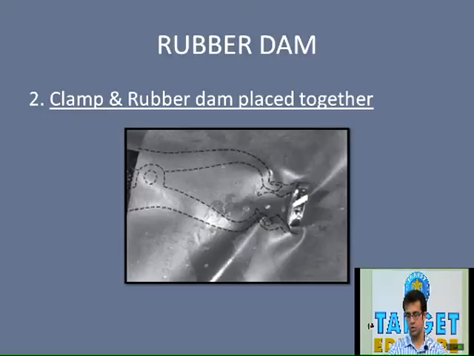So the clamp is placed first, and then the rubber dam sheet is stretched over the clamp. The advantage of this particular technique is that it provides maximum visibility while placing the retainer, because we can see the gingival tissues, so we can place it properly without impinging onto the gingival tissues.